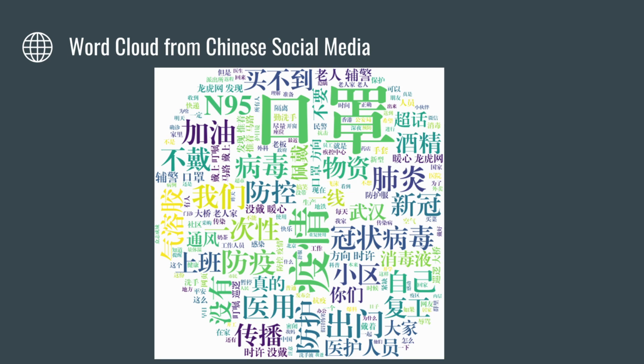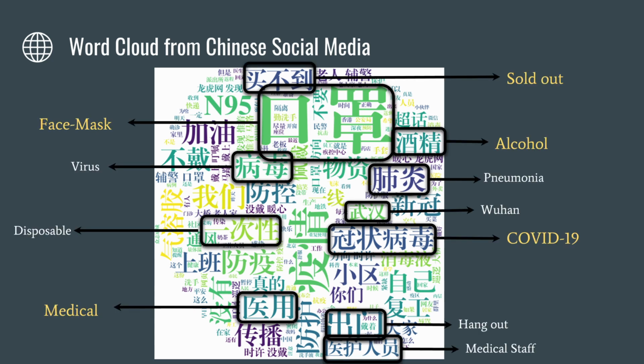And then we wanted to visualize how the reaction was in Chinese social media. So here's a word cloud of the highest terms on the social platform. And for those of you who don't speak Chinese, we've included the English translations on the sides. Now, there's a couple of these that really stuck out to us, and that was sold out, face mask, alcohol, coronavirus, and medical. We think that these are all here because, for example, face mask and alcohol are both for medical uses, and they were sold out in stores around China around this time.